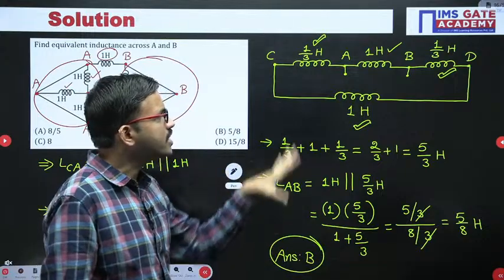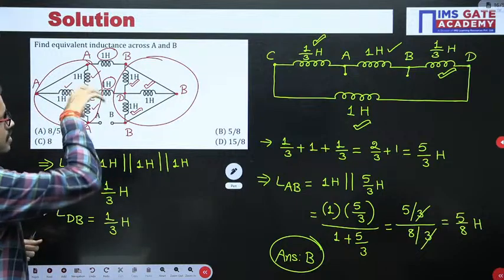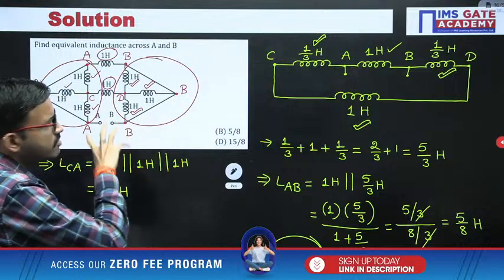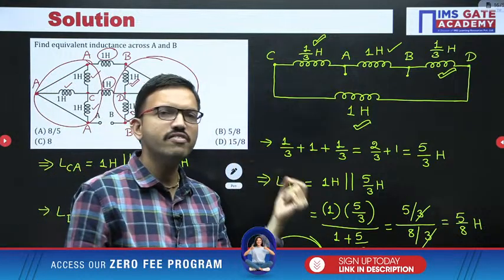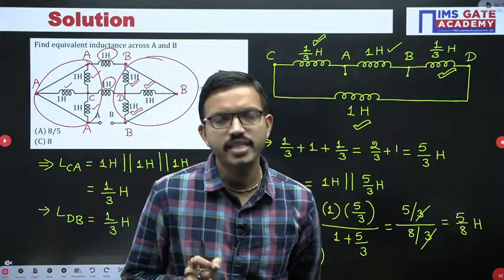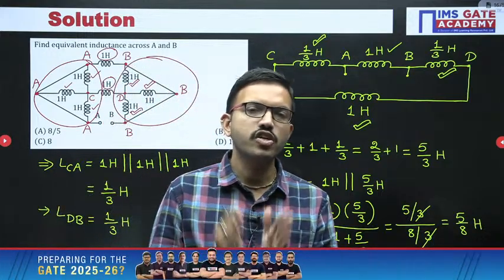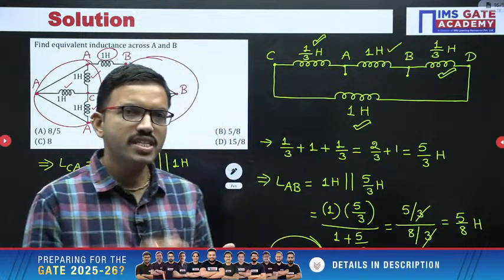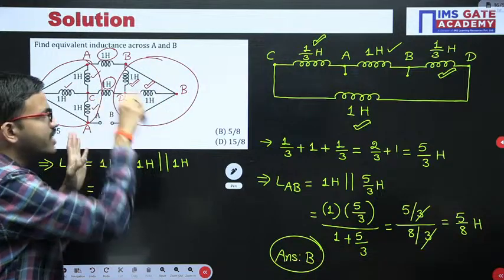But here for understanding purpose, I have drawn the equivalent circuit. Whatever simplification is there, you can do at the mind level, and after that whichever steps are necessary, definitely you can write those steps, or even part of the circuit if required, then only you can draw. I am telling with respect to the GATE exam. During the GATE exam, because you are writing the test online, physically if this circuit is there, you can easily do the mapping.